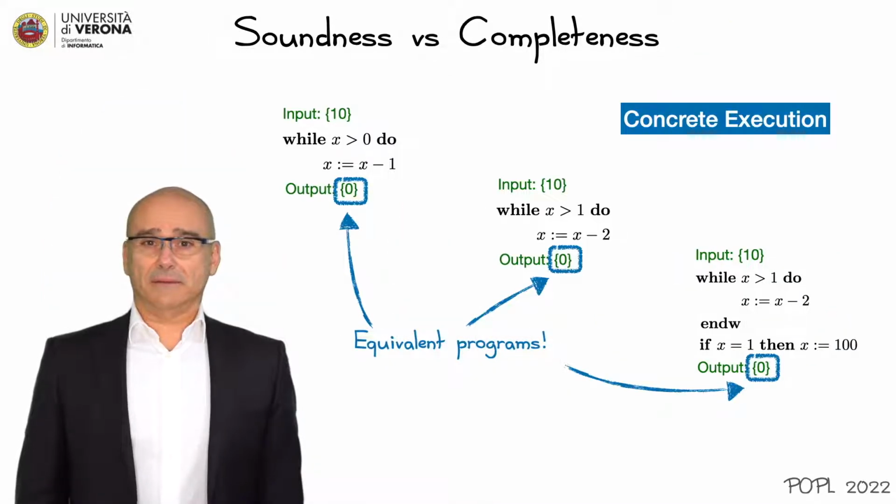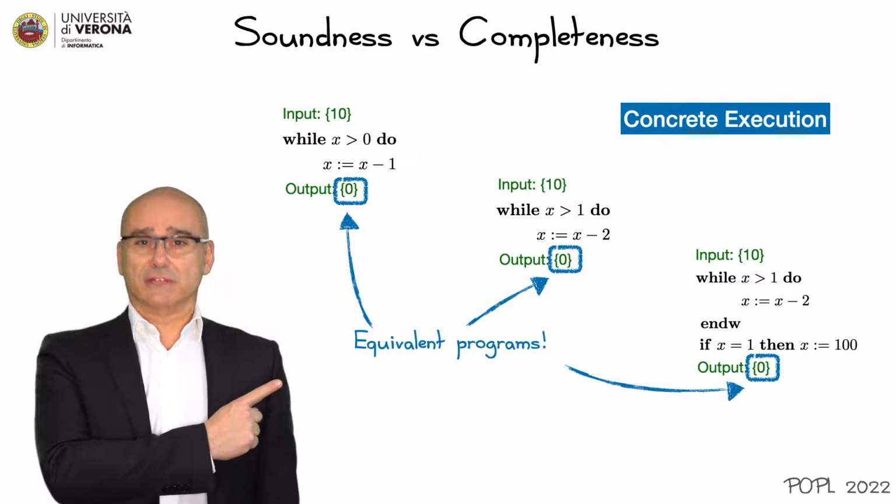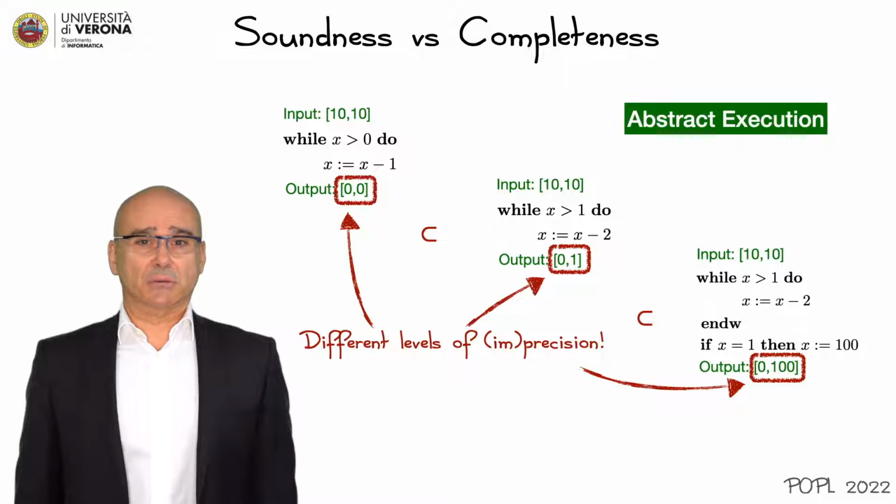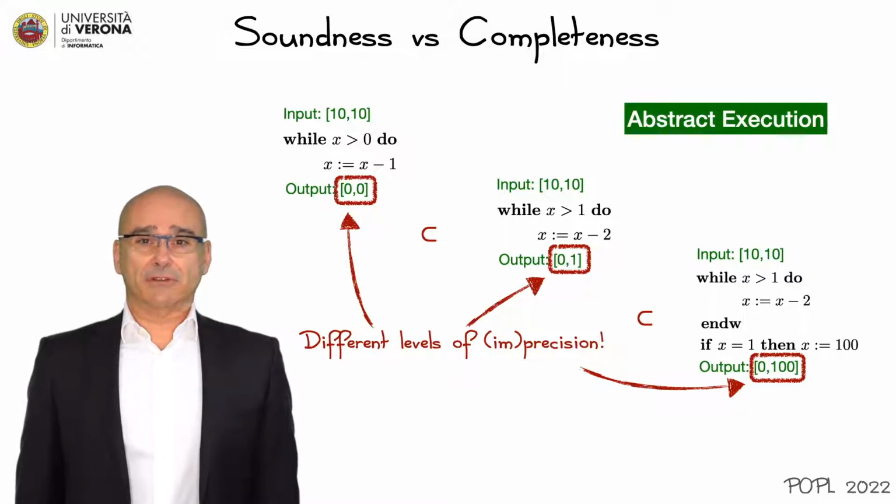For input 10, the following three programs produce the same output. This doesn't hold if you have abstract interpretation with intervals. We will have different results. This is because we have incompleteness for two of them.